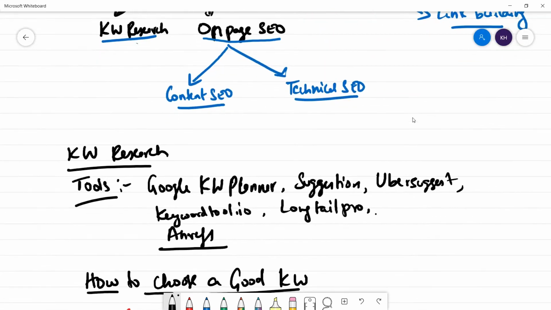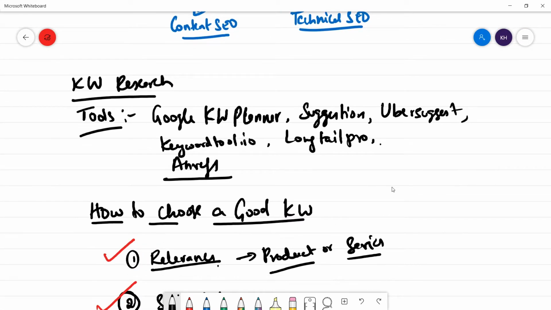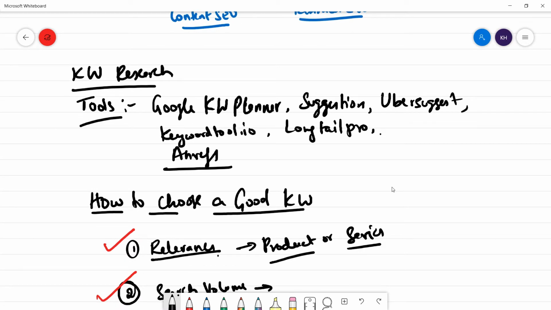And afterwards, I started with keyword research. I told you about what keywords are. Keyword research is a method of finding the best suitable search term for your business. Now, just understand this, guys. You have a product or service that you want to sell online. What exactly do you think your customers or prospects on the web are searching for to find your service? That is called keyword research. So step number 1, you'll be learning how to do keyword research.